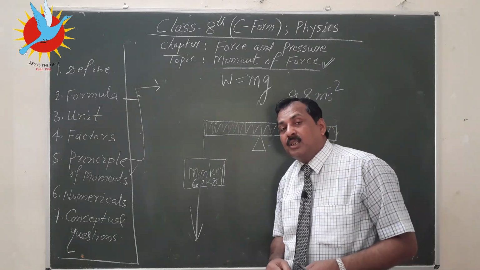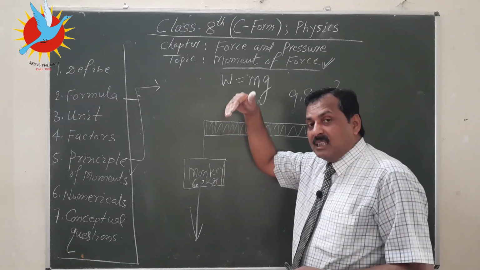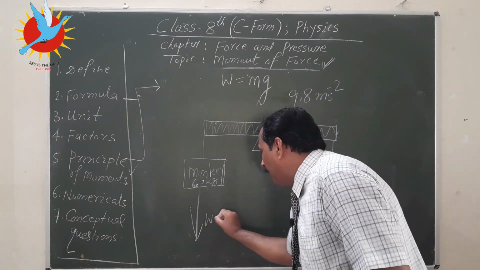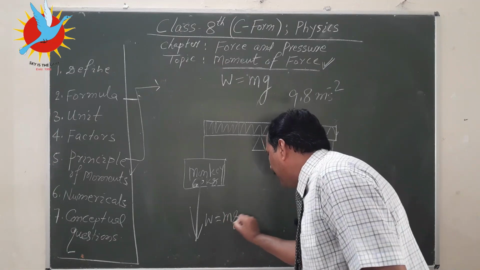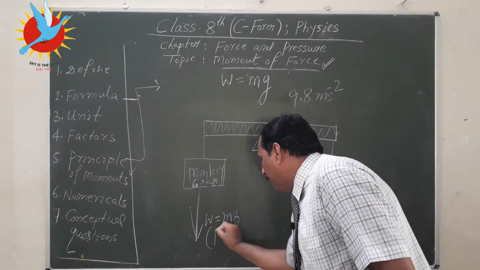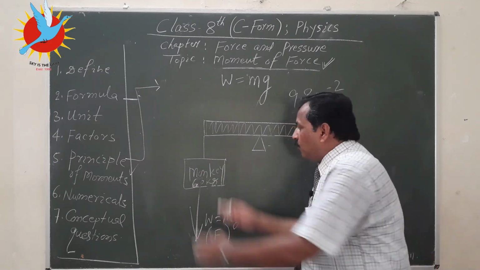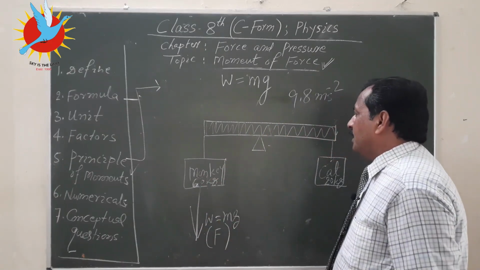Its direction is always vertically downward. So W equal to mg is the magnitude of the force, acting in this direction.